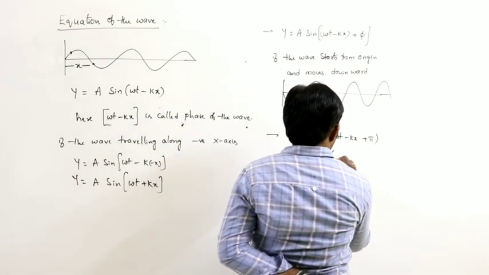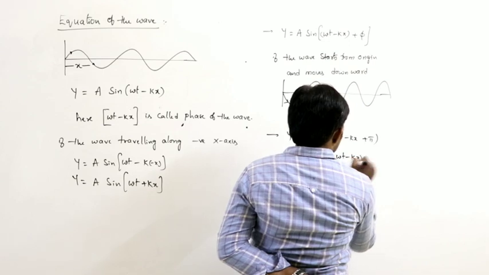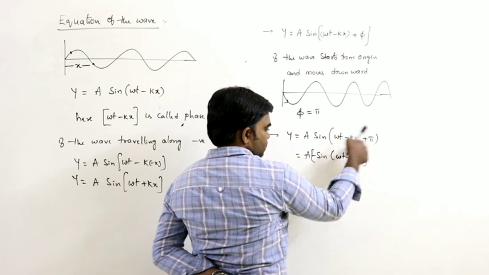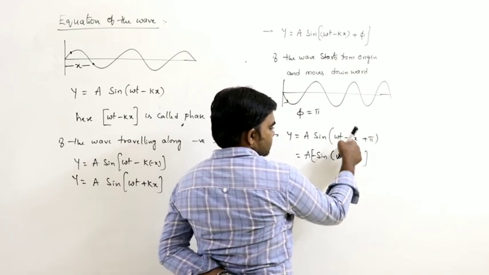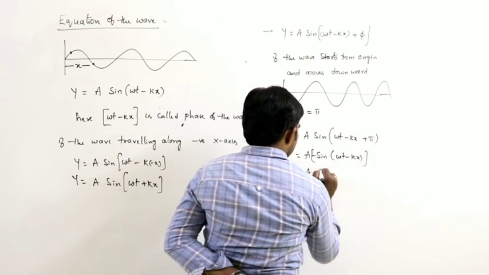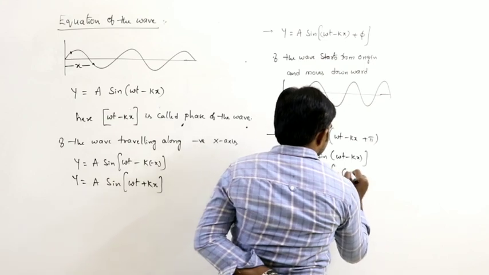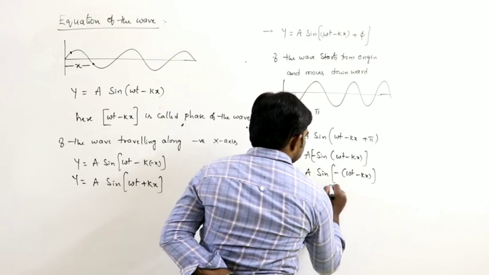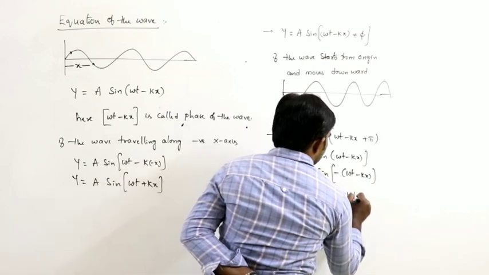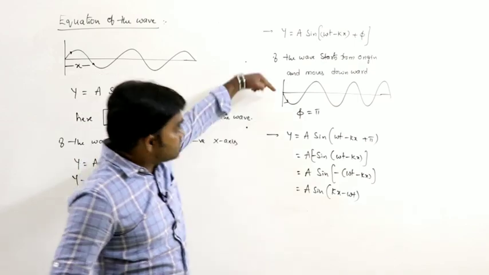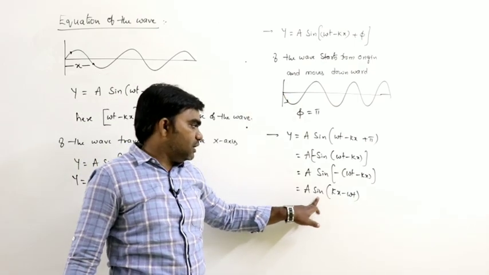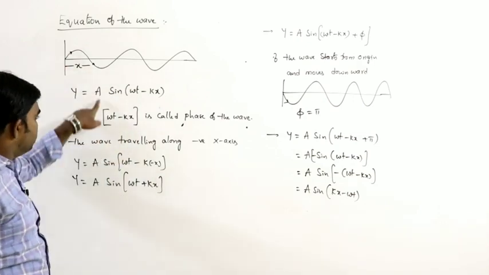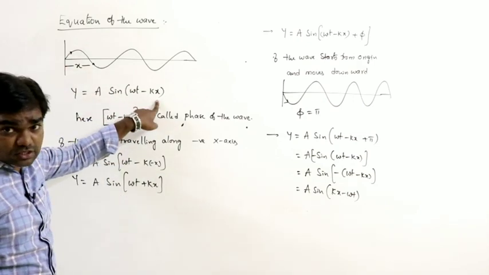So sine of 180 plus theta is minus sine theta. This can be written as a sine of minus of omega t minus kx, which is a sine of kx minus omega t. If the wave starts like this, the equation can be written as a sine of kx minus omega t. If the wave starts like this, we can write it as a sine of omega t minus kx.